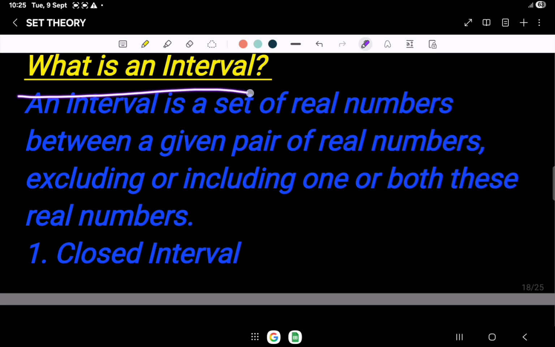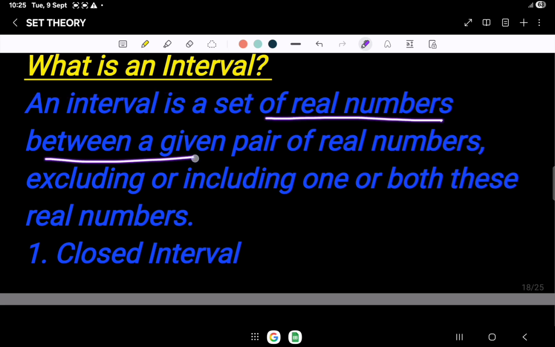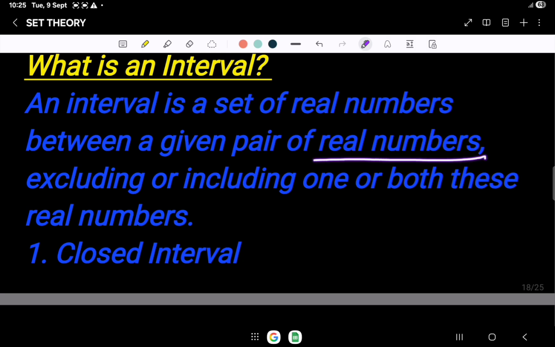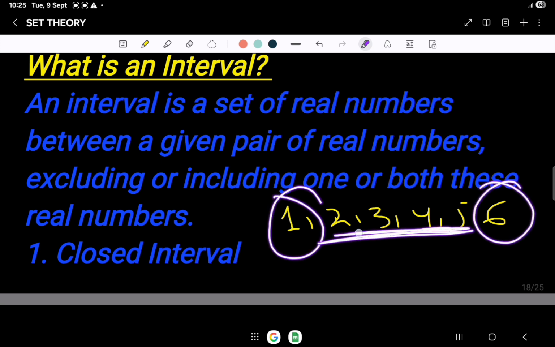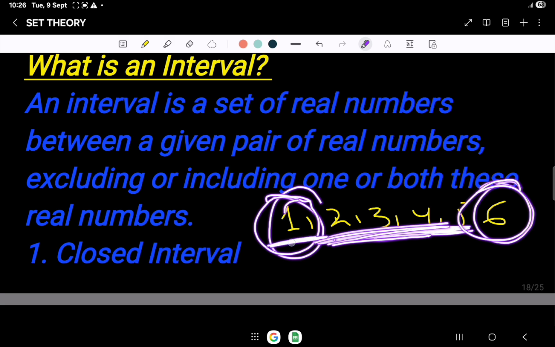Next, what is an interval? An interval is a set of all the real numbers between a given pair of real numbers, excluding or including one or both of these real numbers. Let's suppose here we have a set of natural numbers from 1 to 6. If we say take all the natural numbers between 1 and 6 by excluding 1 and 6, so we will not consider 1 and 6, it will be an open interval.